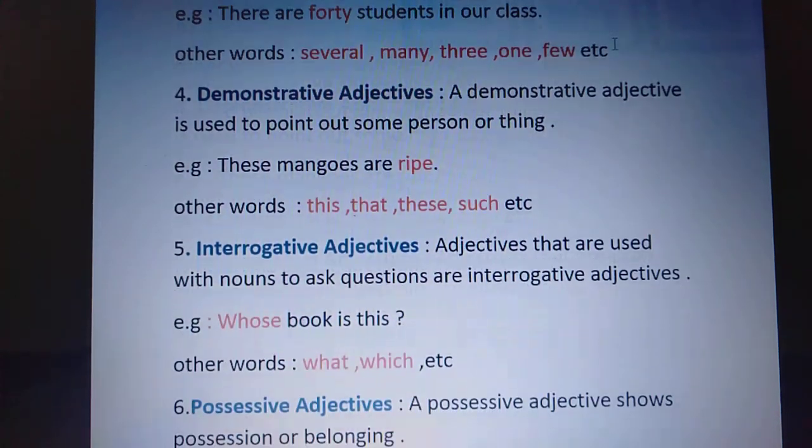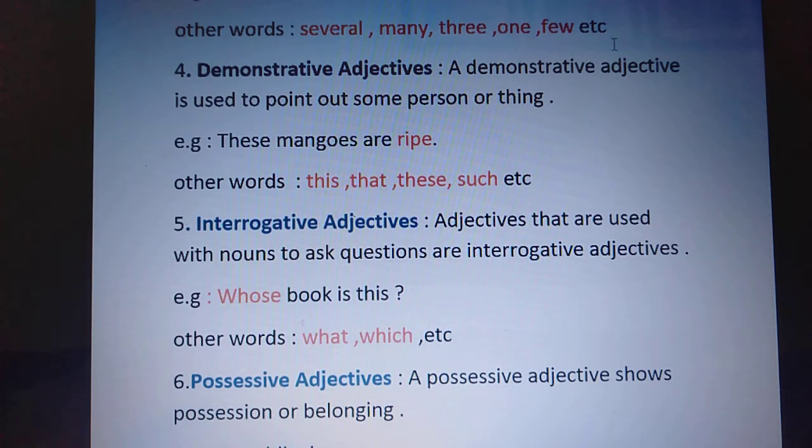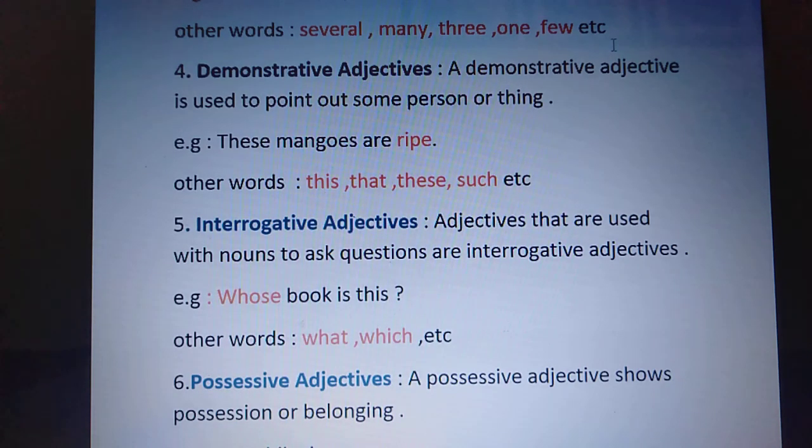Next is interrogative adjective. Interrogative adjectives are adjectives that are used with a noun to ask a question. You are familiar with the word interrogative. You know that interrogative words are generally used where you are asking some question. The same is true for adjectives, where you are asking the question and it is placed before the noun. So, whose book is this? You are asking whose book this is. Here you have placed whose before book. So before the noun you have placed the word whose, that is an interrogative adjective.